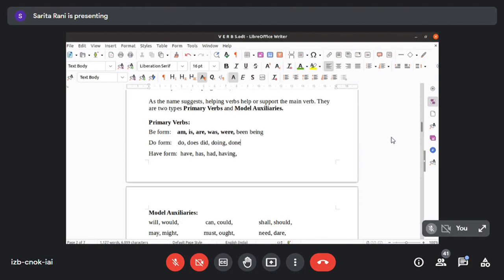Right, fine. These are be forms: am, is, are, was, been, being. Here, do, does, did, doing, done. Have, has, had. So what are these? Let us see. Be form, do form, and have form. So be form is related to what? Be. Be means existence. Clear?